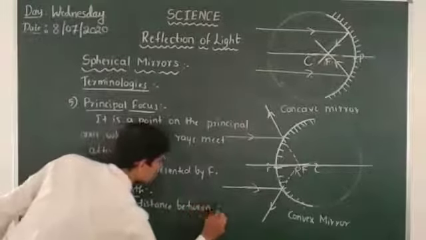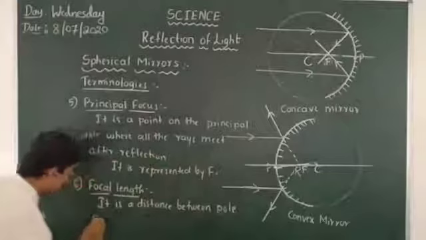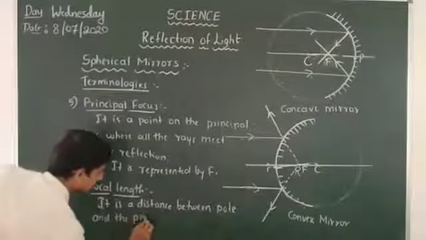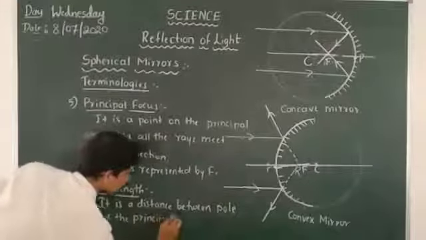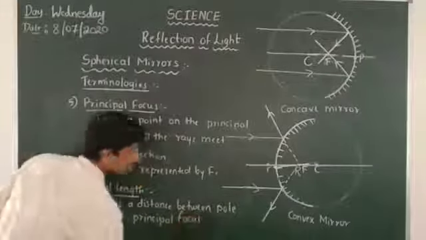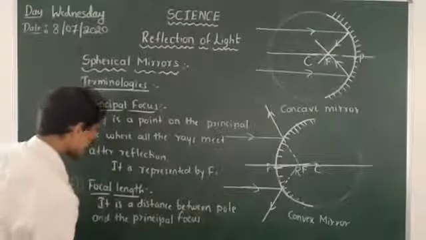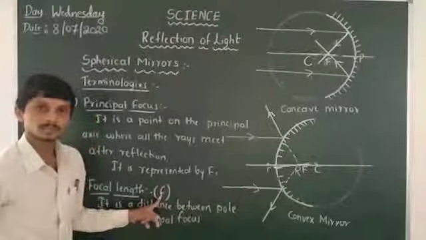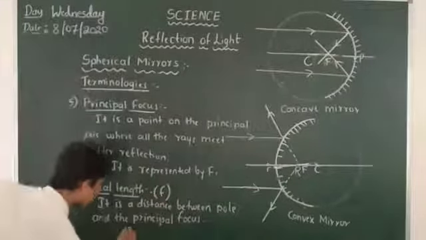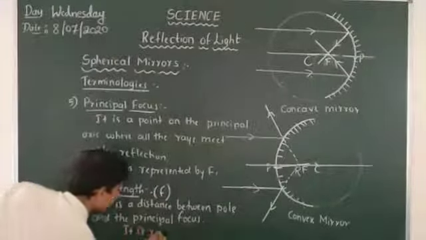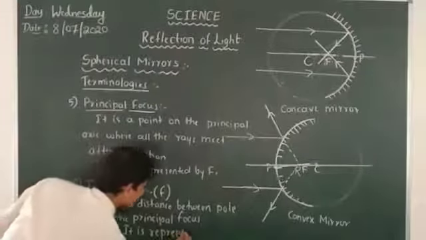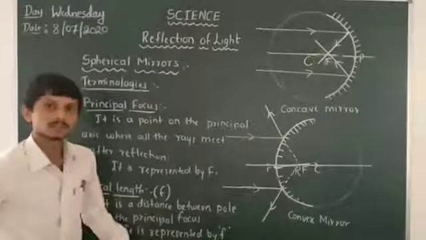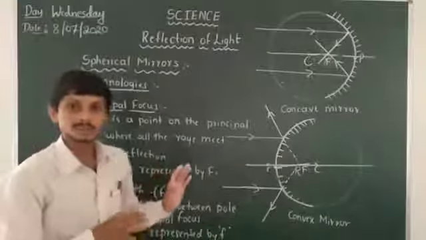It is represented by the letter small f. So these are all the six terminologies.